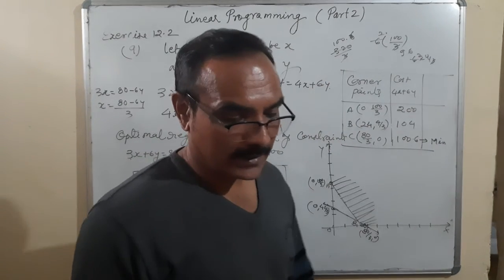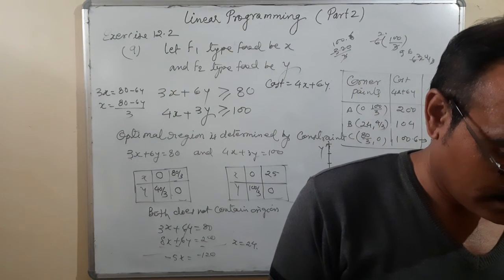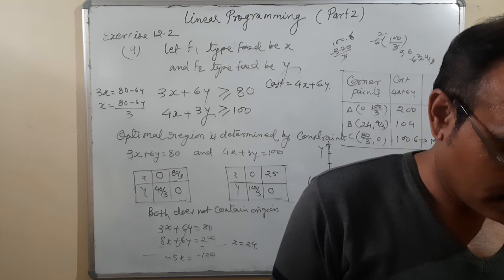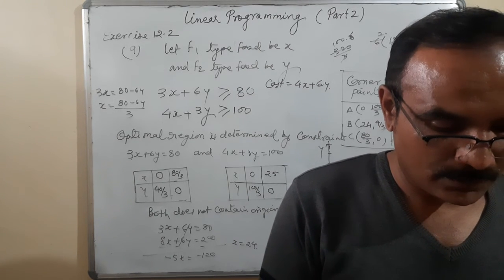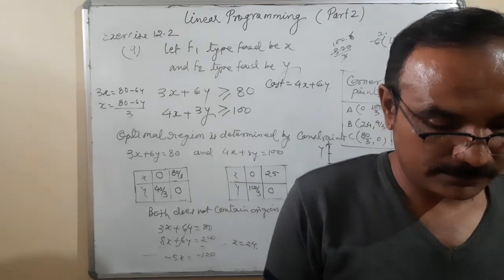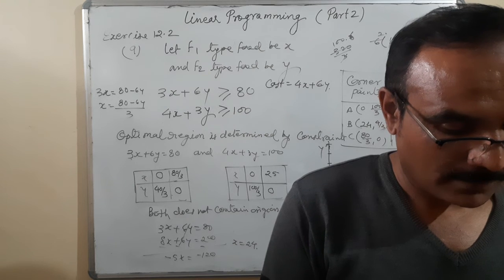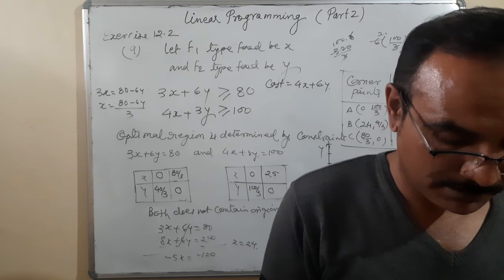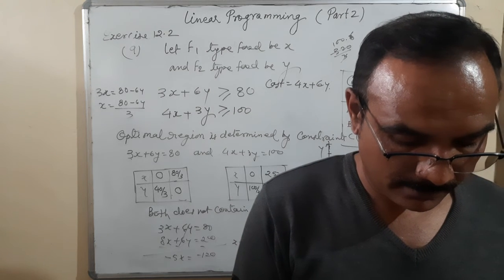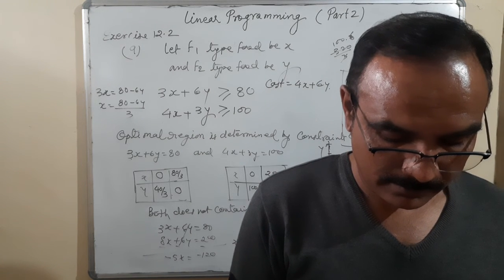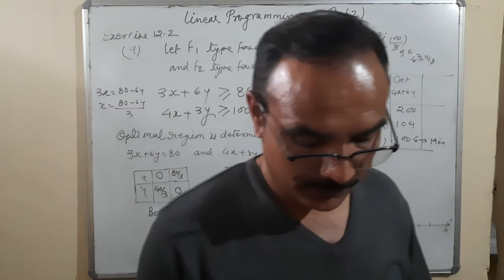Let us see, this is question number 12.2. Let us see question number 9. Minimum cost rupees 104.